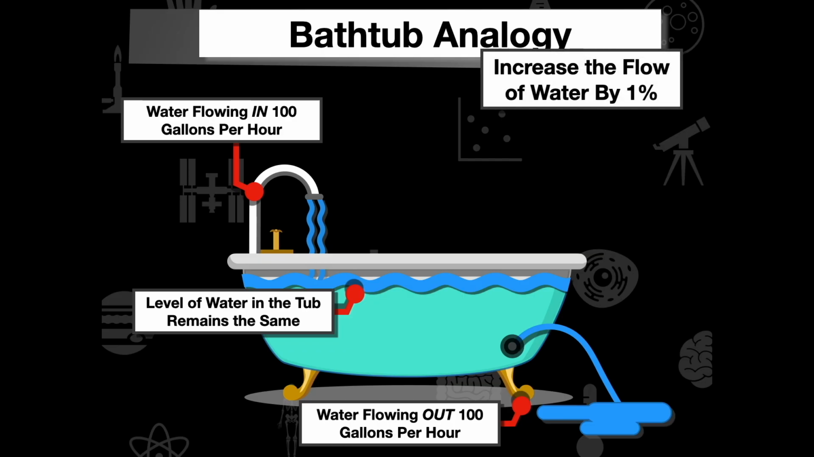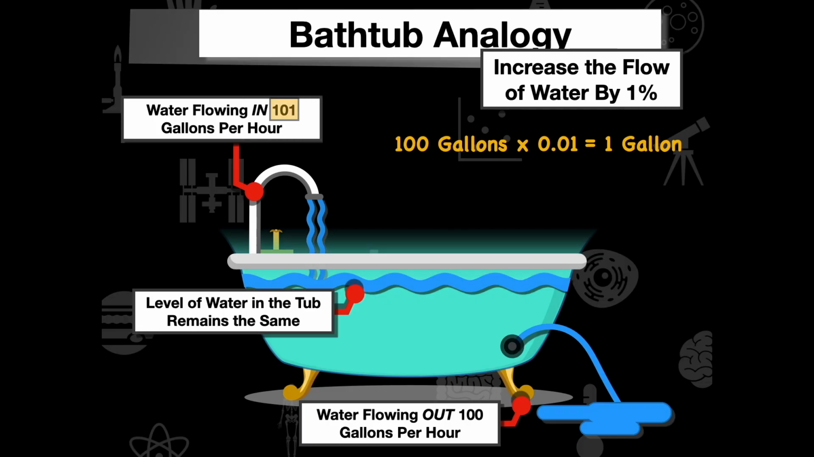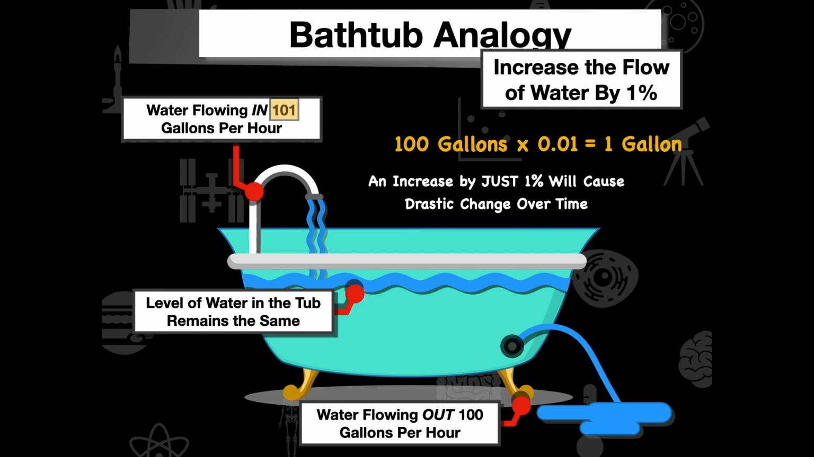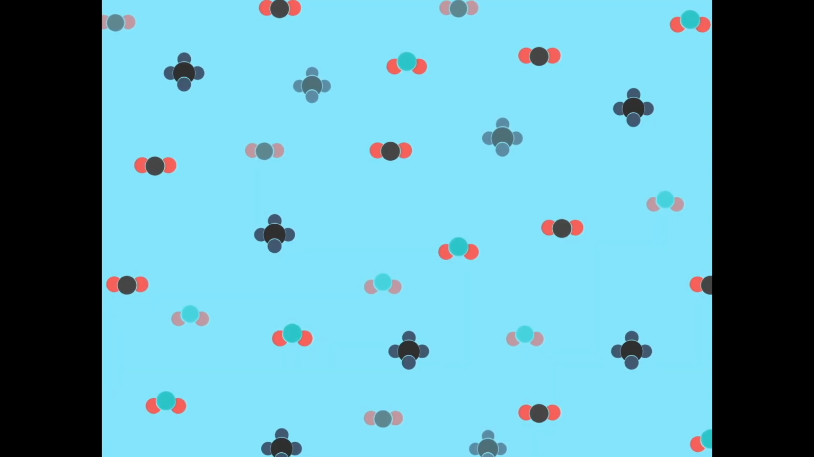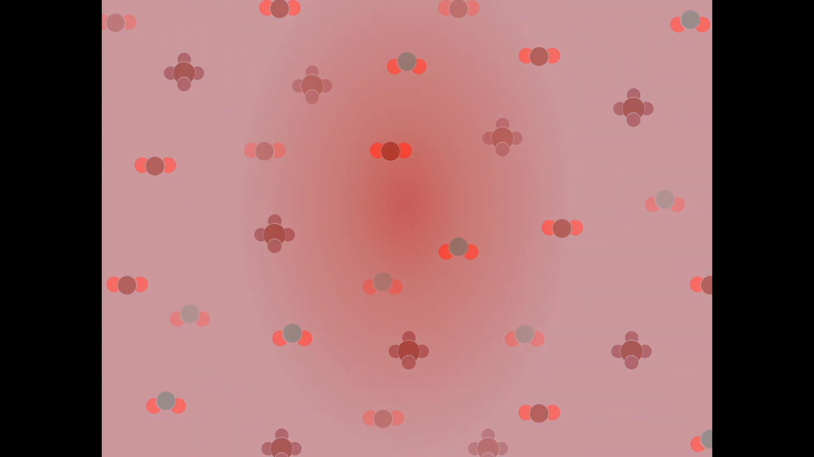However, if we increase the flow even by 1%, so if we have 100 gallons, we multiply that by 0.01, so it's an increase of 1 gallon per hour, what we're going to see now is the water level is going to change. If we have 101 gallons per hour going in and only 100 gallons per hour going out, eventually that bathtub is going to overflow and the water level is going to increase. It's a compounding effect. So the reason that excessive greenhouse gases are going to be dangerous is because they're going to incrementally cause a compounding heating of that atmosphere, disrupting the environment.